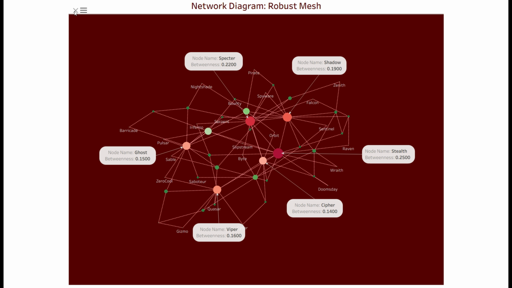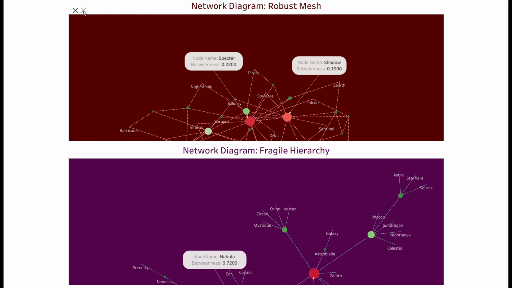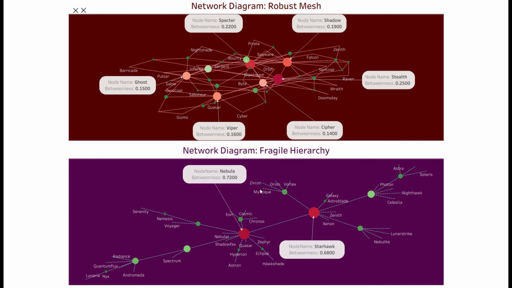In conclusion, to secure your network's future, we must transition from a fragile hierarchy dependent on high-risk gatekeepers to a robust mesh that prioritizes redundancy and decentralized workflow. By engineering structural resilience through circular reinforcement, we eliminate single points of failure and ensure operational continuity even under targeted disruption.